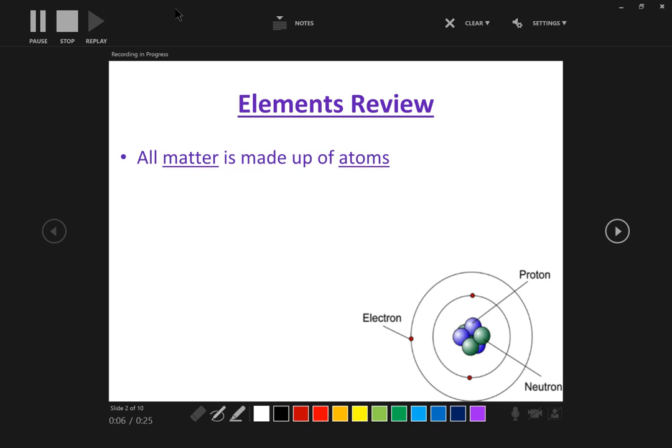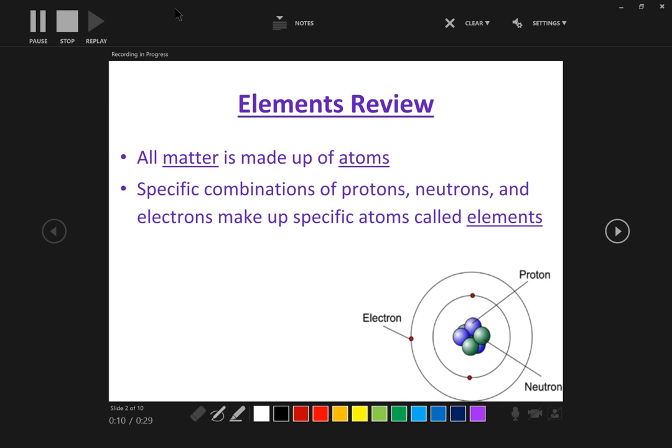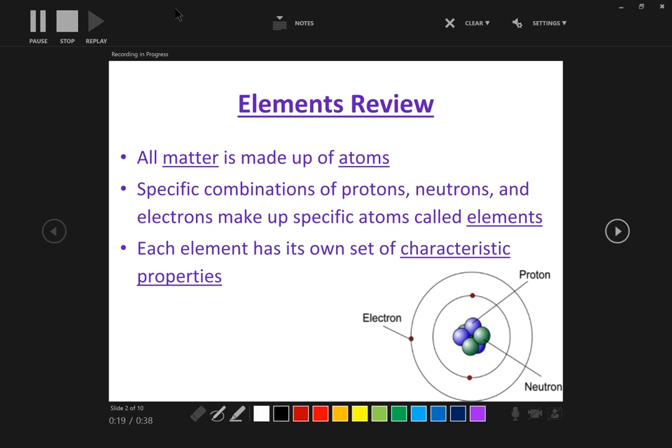Remember that all matter is made up of atoms. Specific combinations of protons, neutrons, and electrons make up specific atoms called elements. Each element has its own set of characteristic properties.